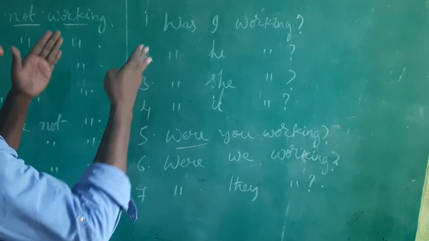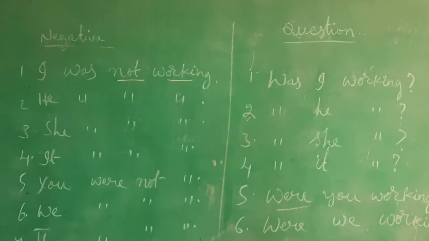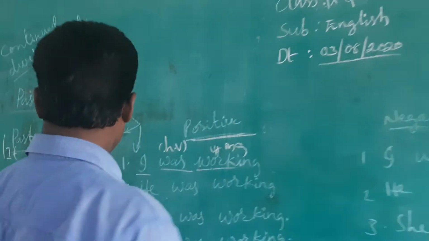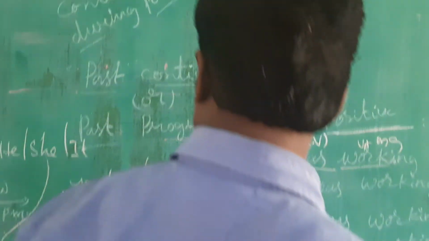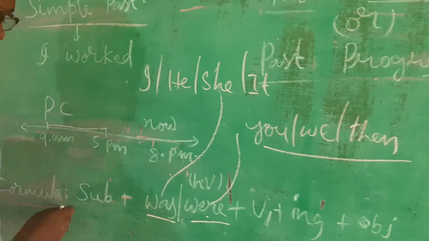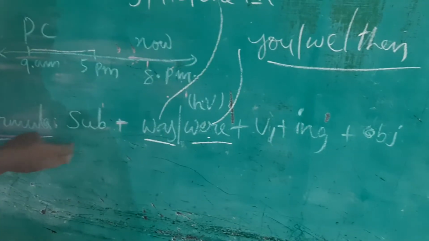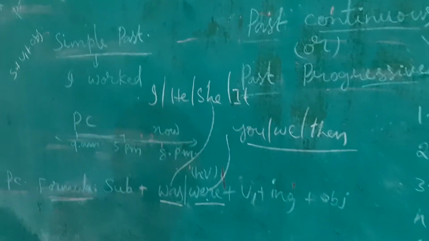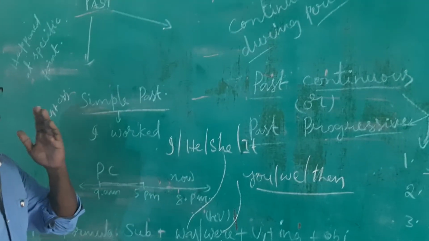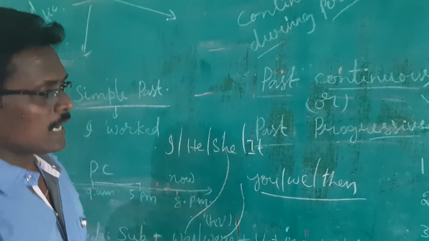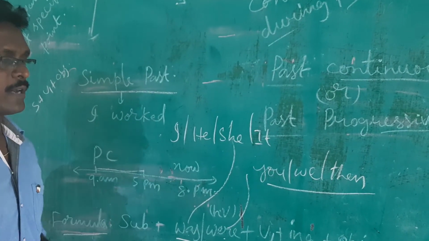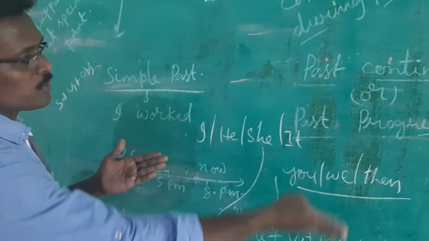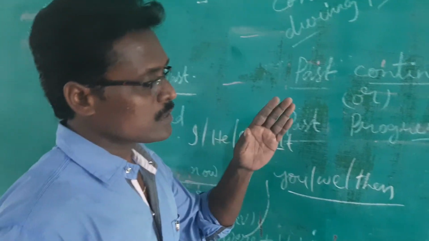Please remember all this structure, please. If you are perfect in the structure, you will definitely make a number of sentences by using this formula or structure. So knowing the formula is a must. If you know perfectly about this structure, you can make a number of sentences on your own. If you have sufficient time at home, please spend at least half an hour every day, so that you can write a number of sentences by using this formula and these examples.